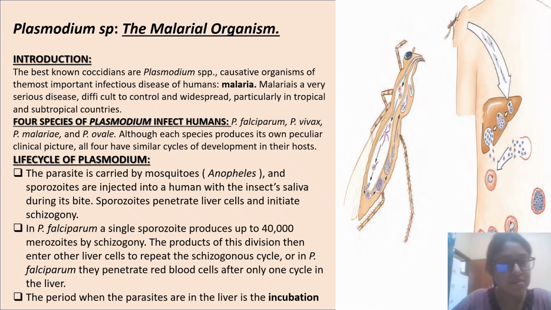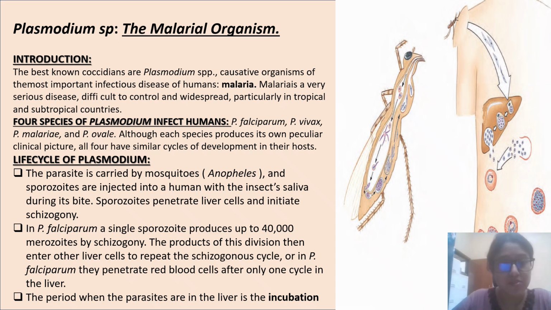Next, Plasmodium species, that is the malarial organism. The best known coccidians are Plasmodium species, the causative organism of the most important infectious disease of humans, malaria. Malaria is a very serious disease, difficult to control and widespread, particularly in tropical and subtropical countries.